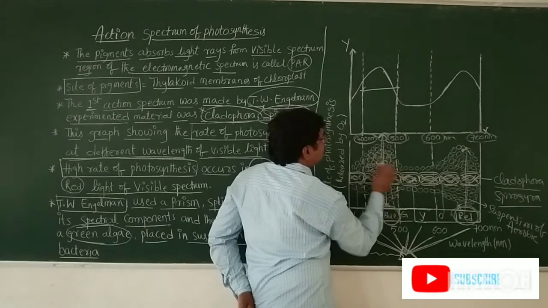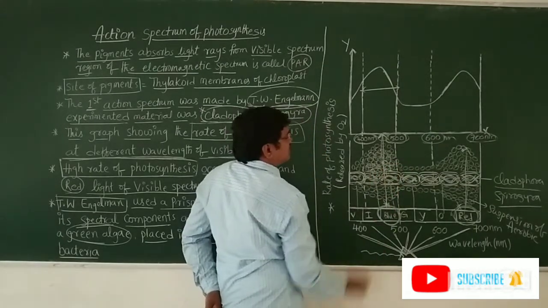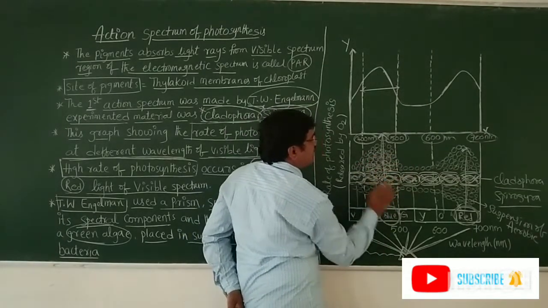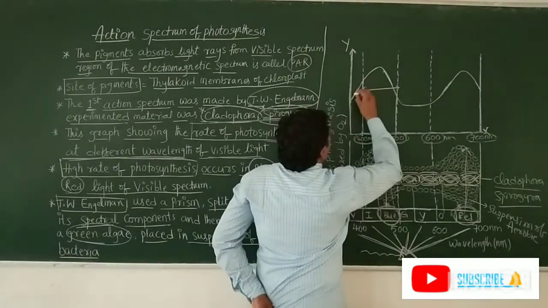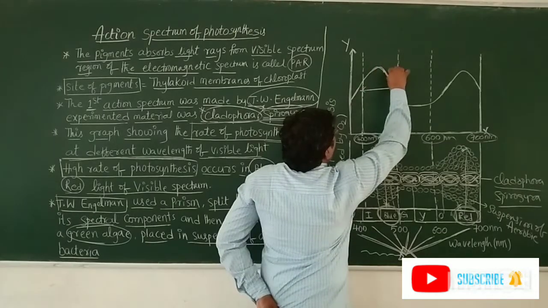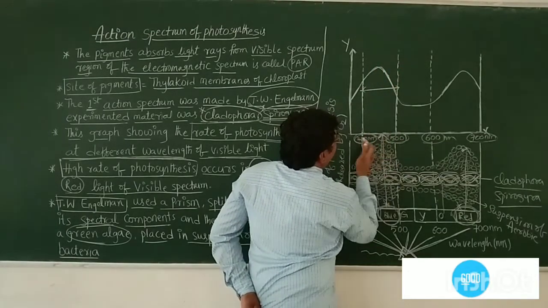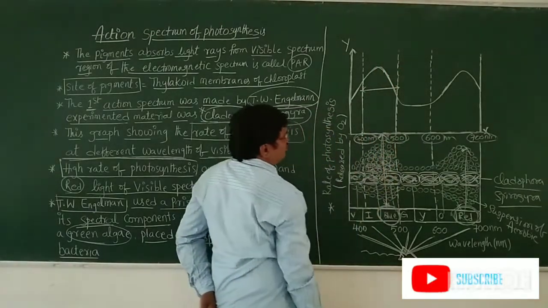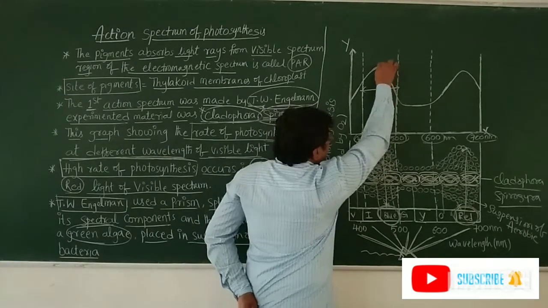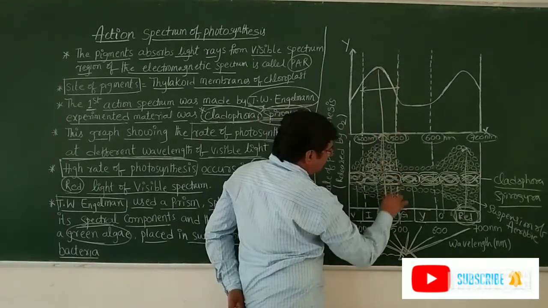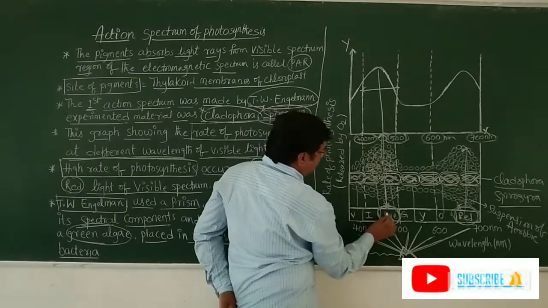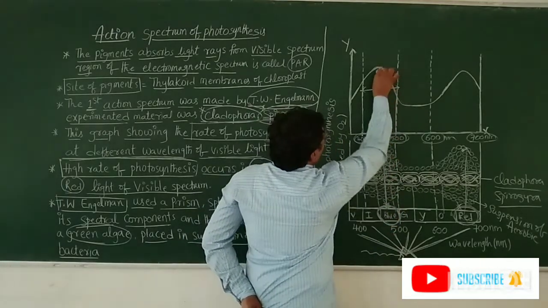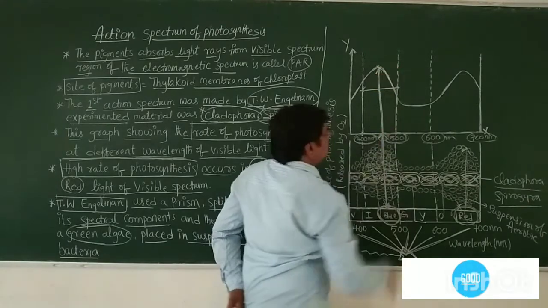During photosynthesis oxygen is released, and that oxygen is consumed by the aerobic bacteria. Then the graph peaks between 400 and 500 nanometer. This region is called the blue region, where the photosynthesis rate is more.